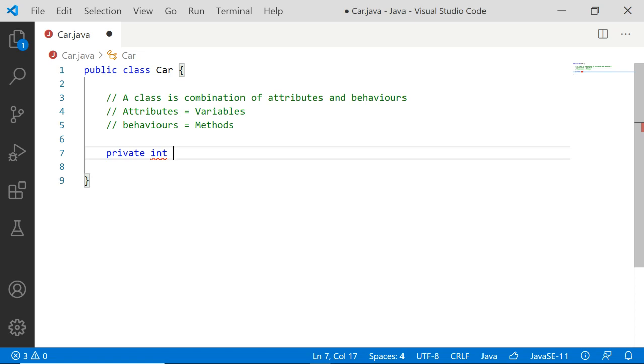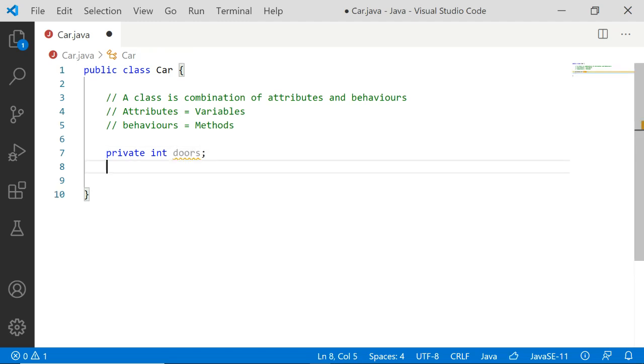So private int, followed by the name of the attribute. The name of the attribute is doors. So what is this? It is a variable, but we are using this variable to define an attribute of car. That's why we call it an attribute. It is a variable in terms of syntax, but we use this variable to define one of the attributes of class car. So private int doors is the first attribute that I wanted.